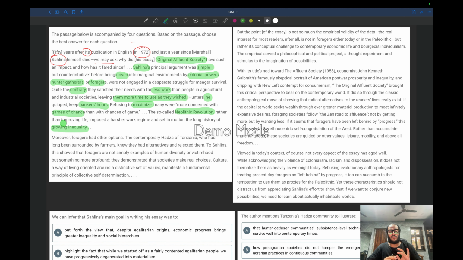We don't need to go into the details of what the Neolithic revolution is, but the key idea is that, rather than improving the life of these foragers, it imposed a harsher work regime and set in motion the long history of growing inequality. So inequality was growing after the Neolithic revolution came into practice.